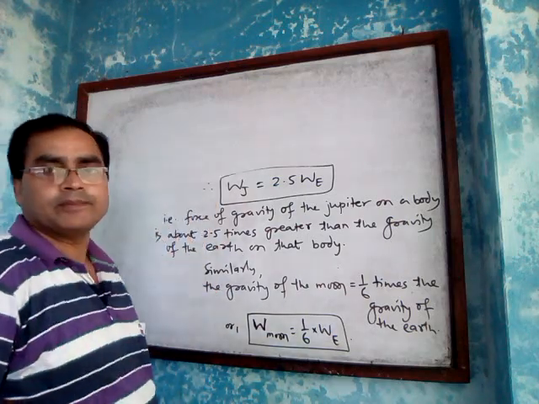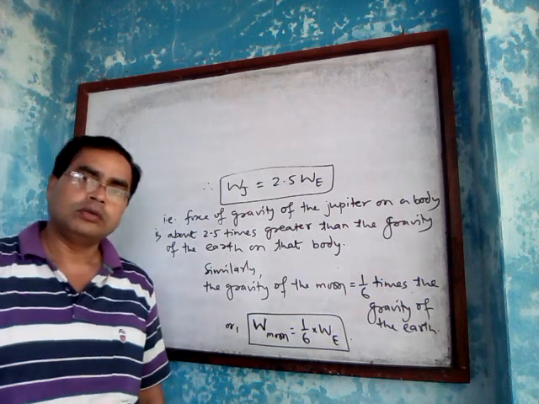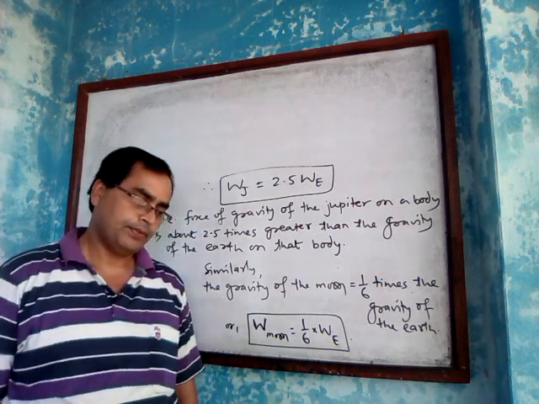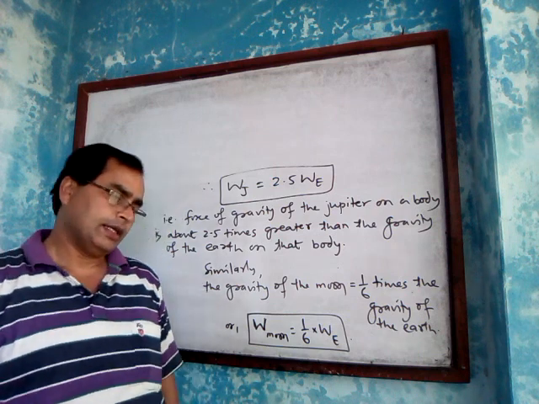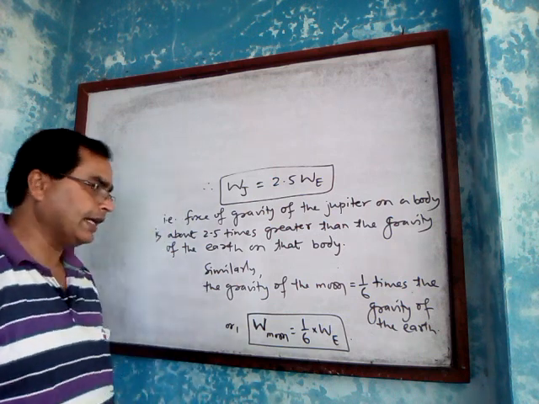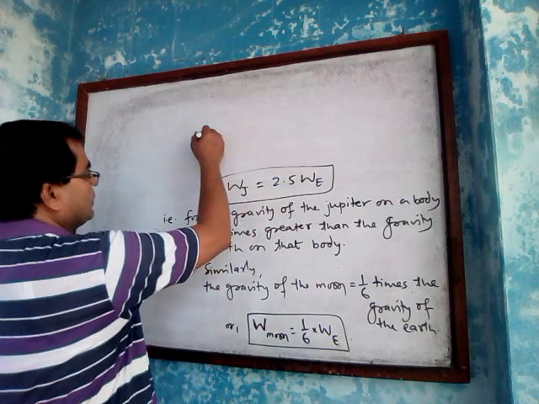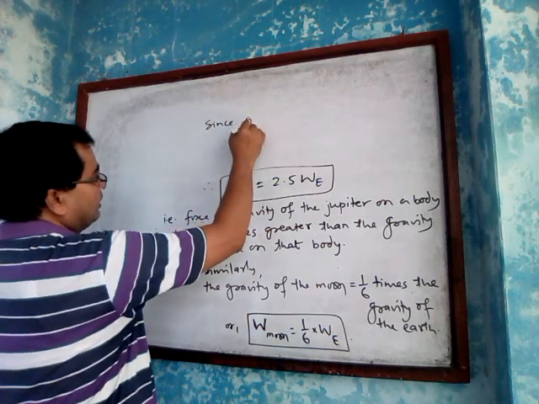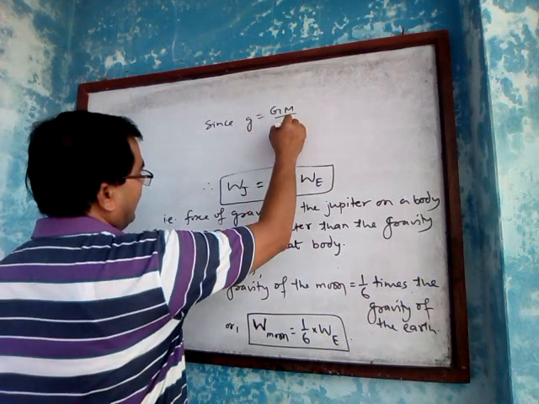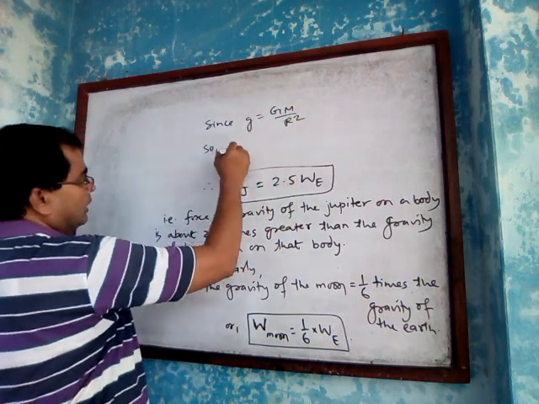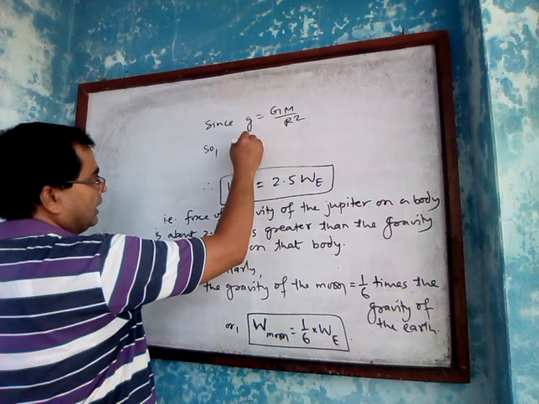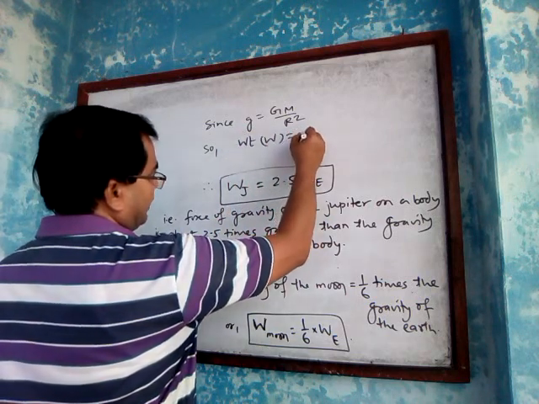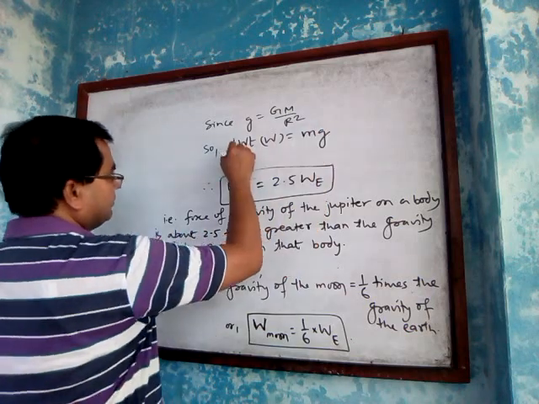And later we will read about the acceleration due to gravity. The expression for acceleration due to gravity is g equals G M upon R square, so the force of gravity or the weight W can be written as m into g.